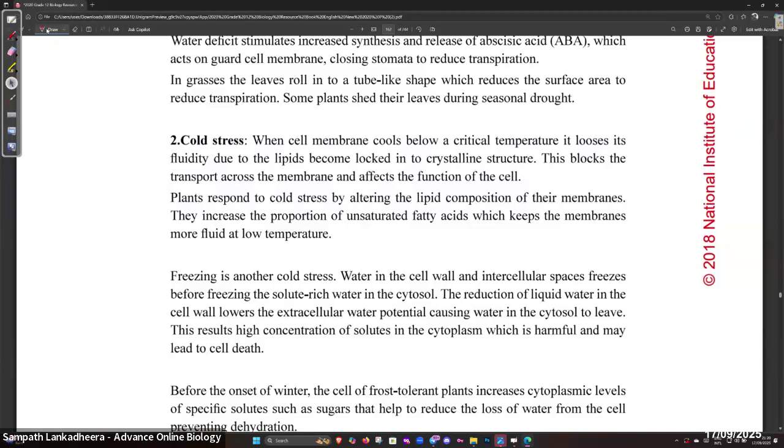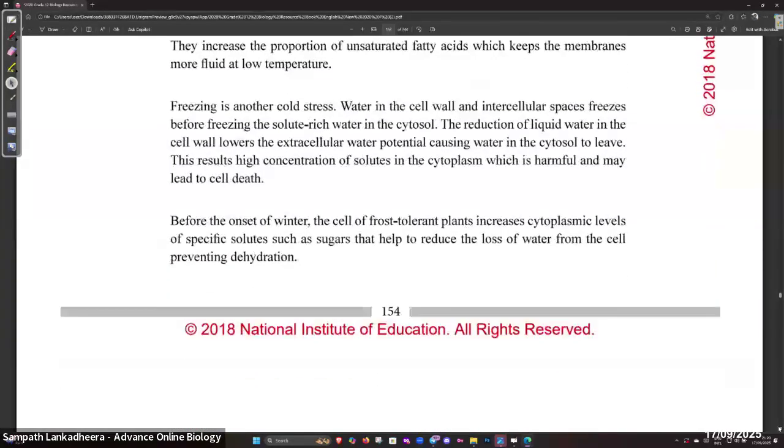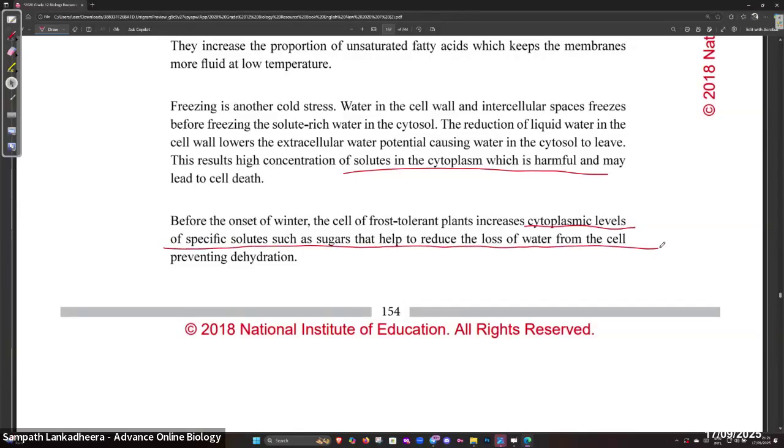Another cold stress: water in the cell wall and intercellular spaces freezes before the solute-rich water in the cytosol. The reduction of liquid water in the cell wall lowers the extracellular water content. So as a response, the plant moves solutes into the cytoplasm. Solute in the cytoplasm is harmful and may lead to cell death. Before the onset of winter, frost-tolerant plants increase cytoplasmic levels of specific solutes, sugars, that help to reduce water loss. That is important.